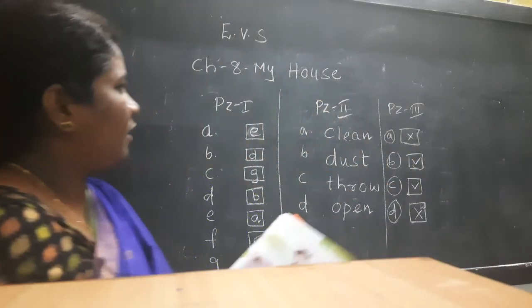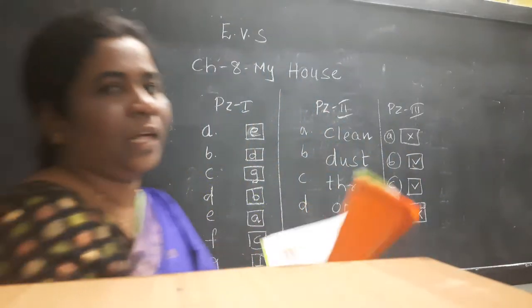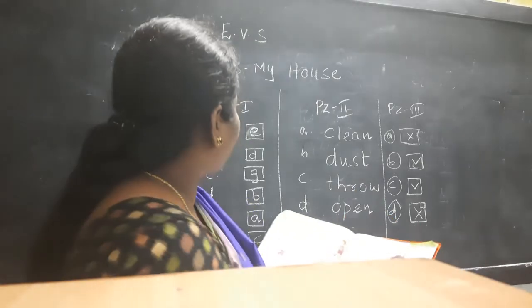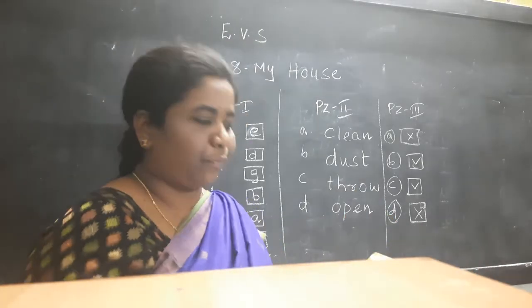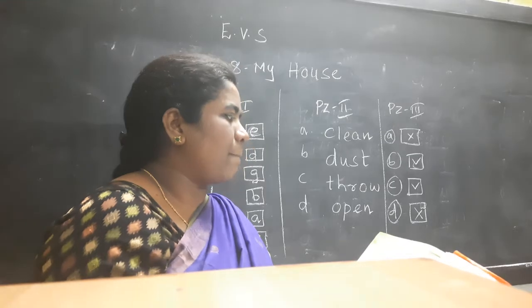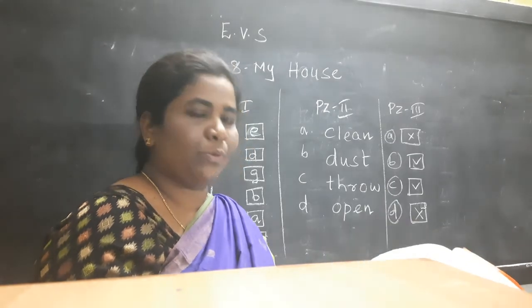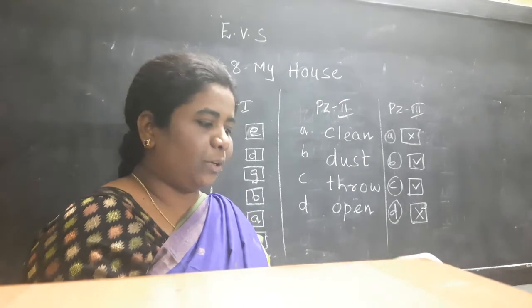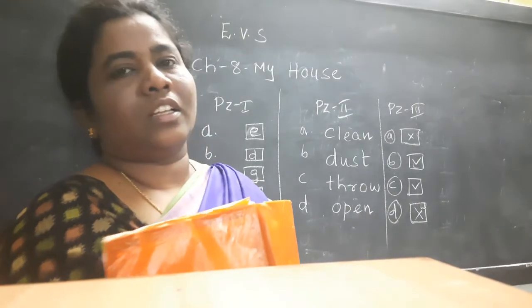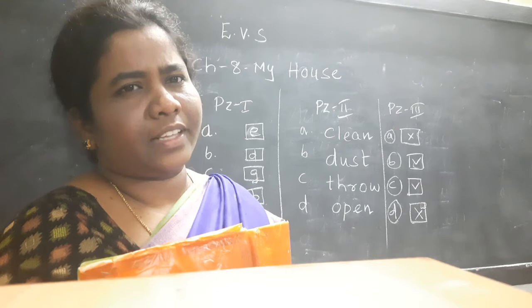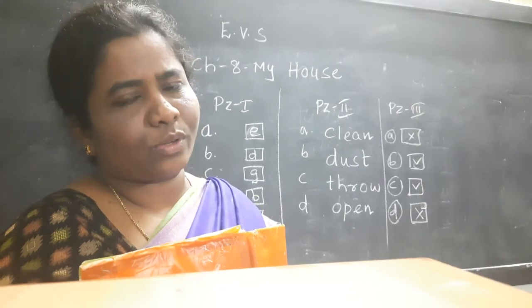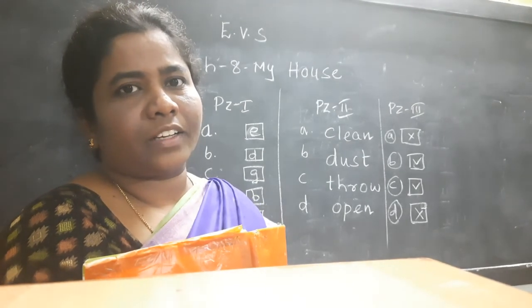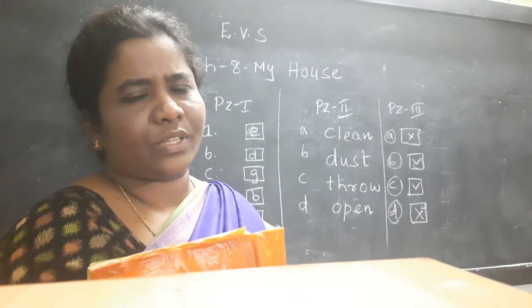Now with this we completed practice zone 1, 2, 3 from the lesson My House in the textbook, children. Complete this in your textbook and I will share the notes regarding this lesson and the 9th lesson also. And part 1 also we will see, children.